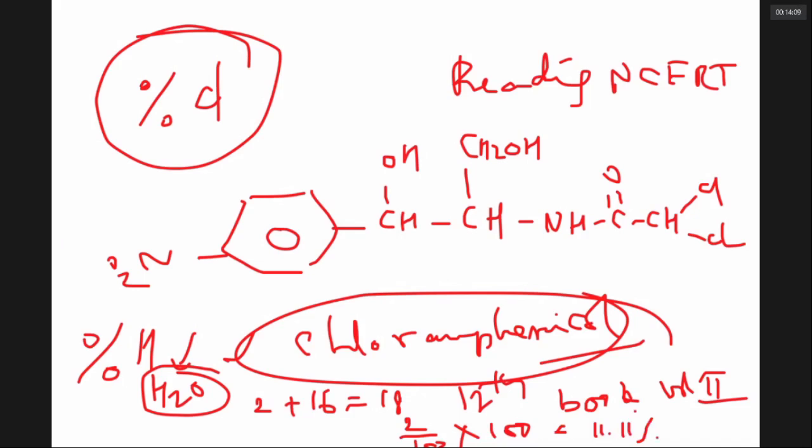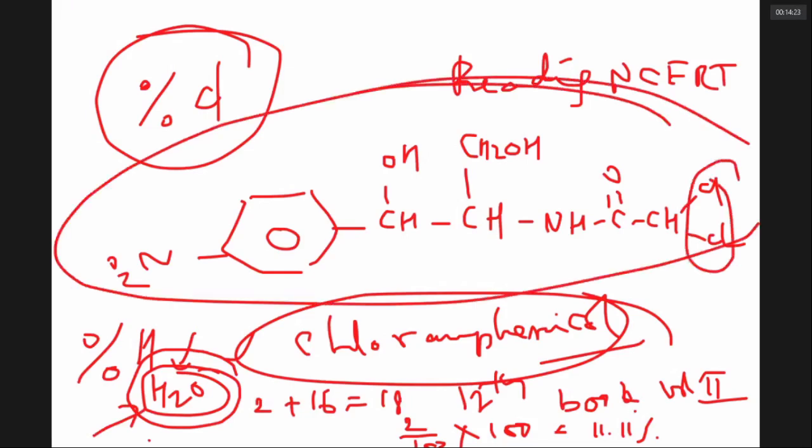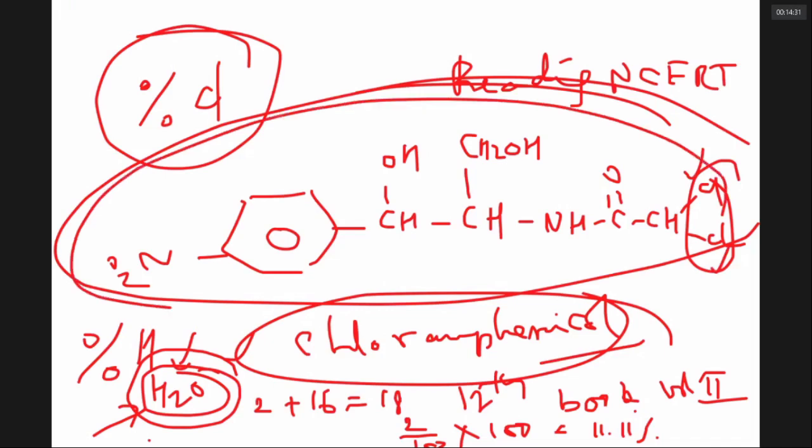To work out the percentage of any particular element in any compound, you should know its molecular formula and the weight of that element. You should know that chloramphenicol has 2 chlorines. To work out this problem, you take the mass of 2 chlorines, divide by the molecular mass and multiply by 100.